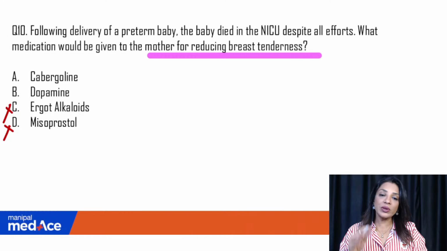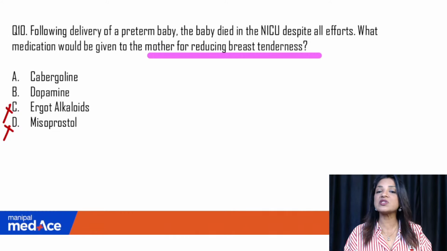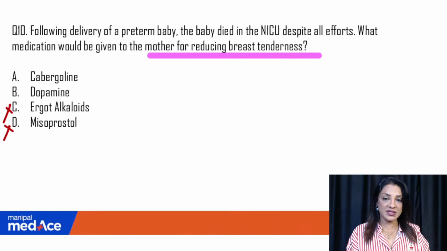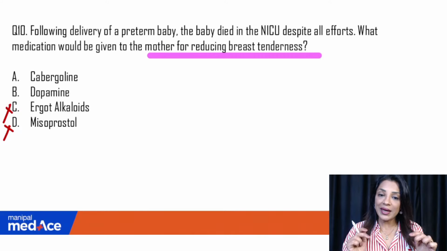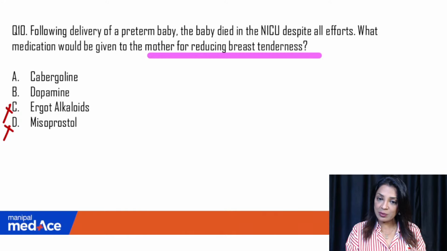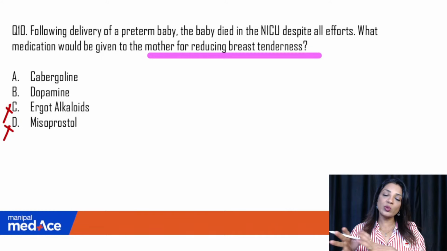For breast, you need something to suppress the breast milk because the baby is dead. They have told you the baby is dead. Had it been that the baby is alive but is not able to feed properly, in that case, you will not give cabergoline. In case the question was that the baby is a preterm baby admitted in NICU, not able to take the mother's milk, the feeds are not yet getting in, so what will you do with the lactation?